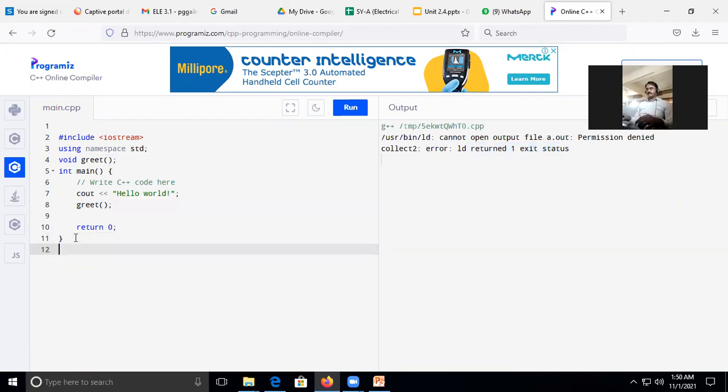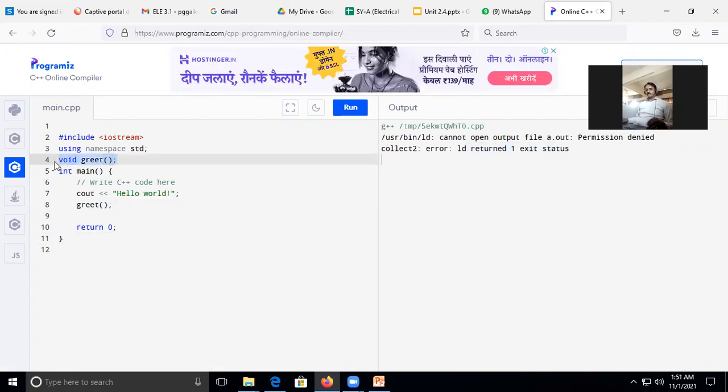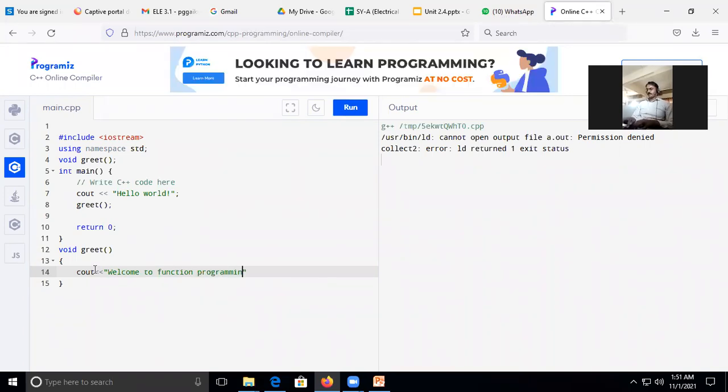So for this I will write the definition for greet. When you write the definition, remember you need to erase the semicolon, because if you write the semicolon, that means the function declaration ends there. Now we are going to write the definition. I will write cout once again, and I'll write here "Welcome to function programming." And I will end it here. Just check when I run the program.